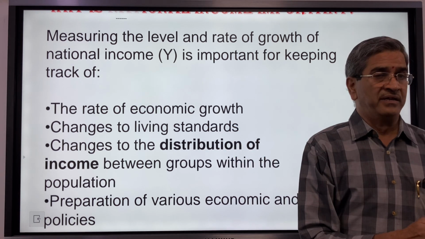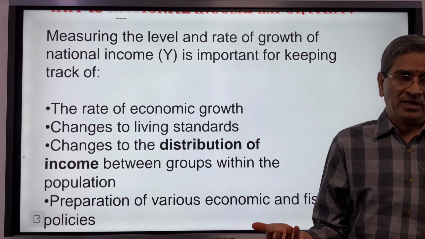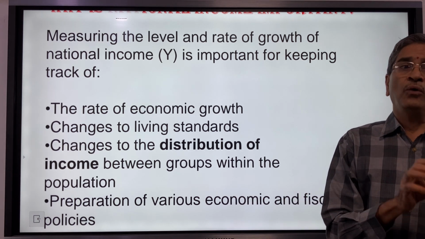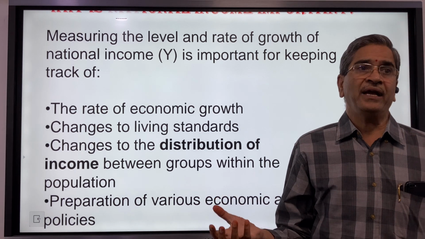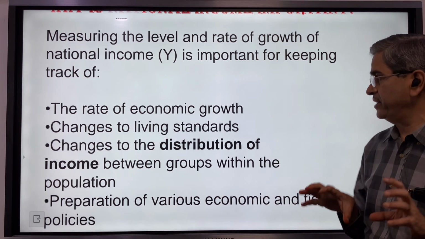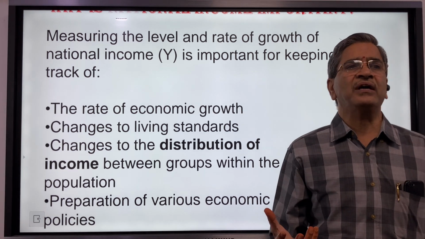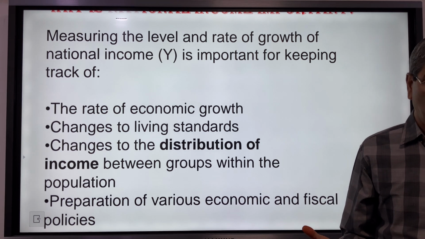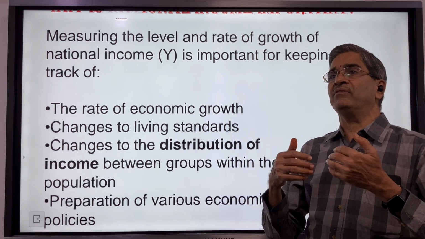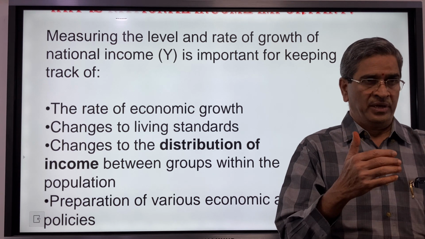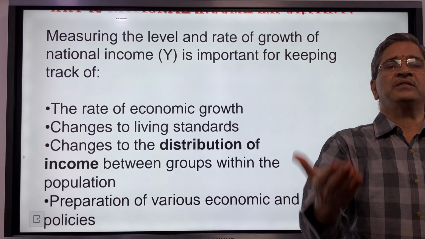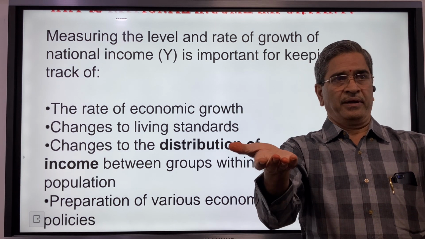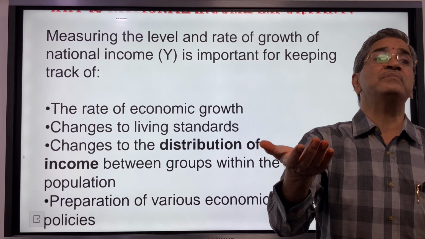What is the living standard? How people lived last year, how people are living this year. The difference we can measure only when you have an idea about the national income of the country. When you divide the national income of the country by the number of people, you will get per capita income also. With that income, everyone will be maintaining a standard. If the income does not increase but the prices go up, then the products will become dearer. Then you cannot maintain the same standard.